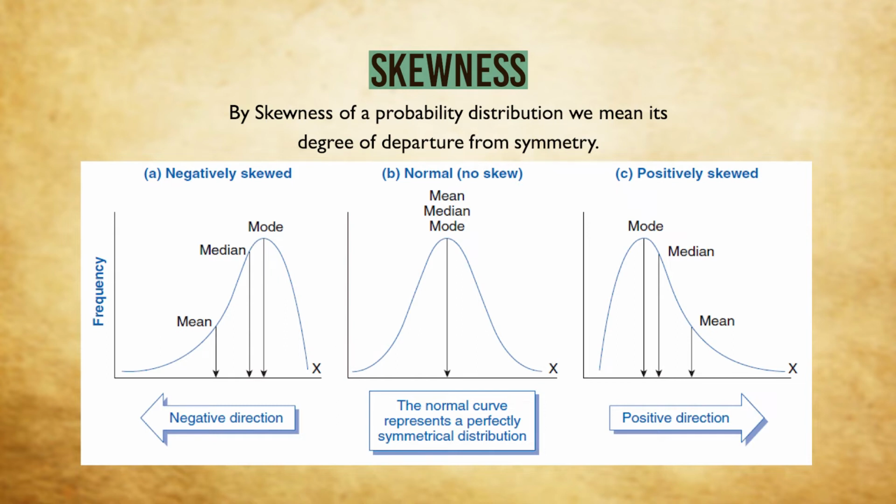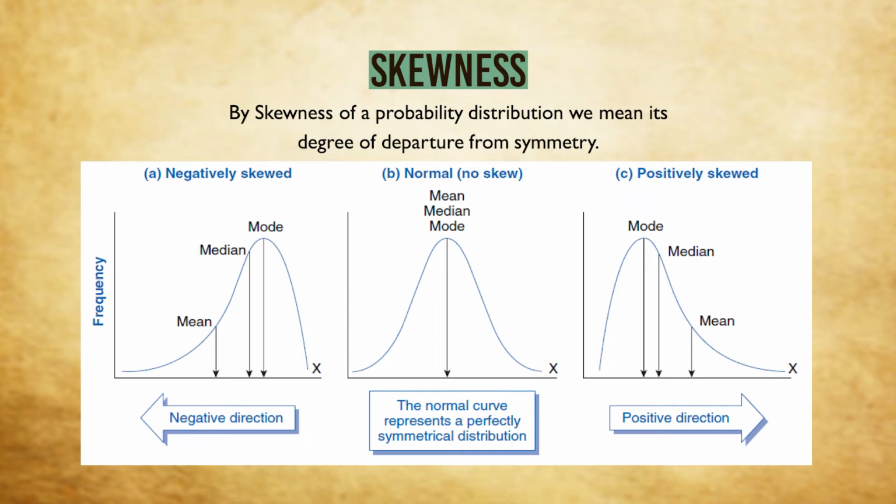On the other hand, you see the diagram on the right hand side, the longer tail is towards the positive direction of the x-axis. So this distribution is called a positively skewed distribution. On the other hand, if we go to the left hand side distribution, you can see the longer tail is towards the negative direction of the x-axis. It will be called a negatively skewed distribution.